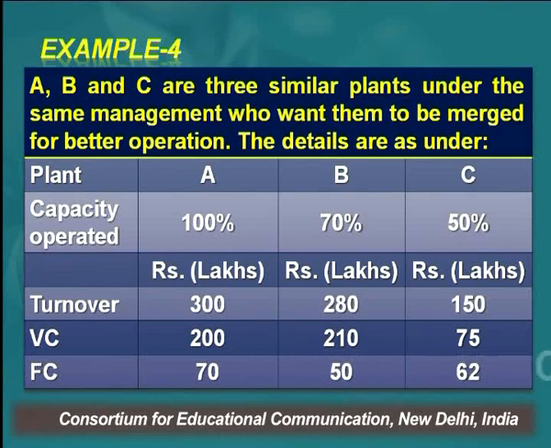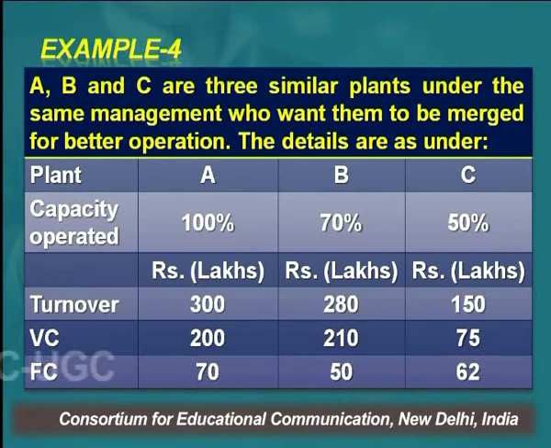There are three plants A, B, C, and the capacity operated: A is operating at 100% capacity, B at 70% capacity, and C at 50% capacity. And the turnover is 300 lakhs for A, 280 lakhs for B, and 150 lakhs for C. All these figures are in lakhs.